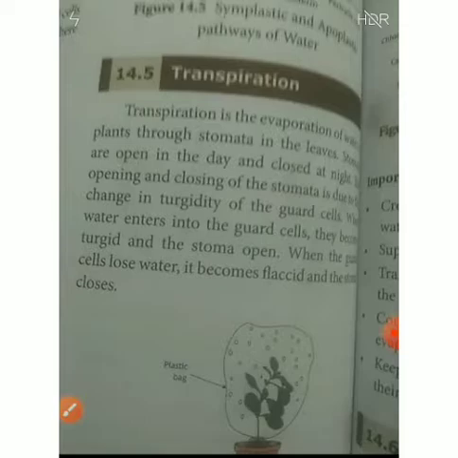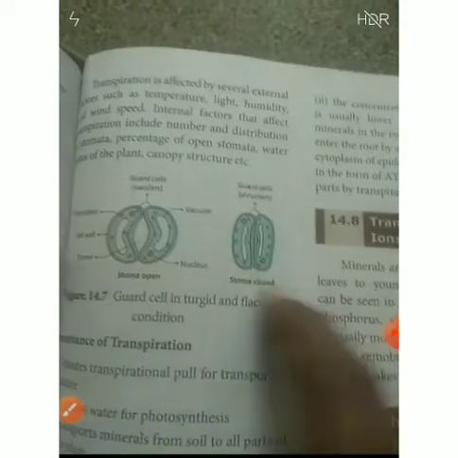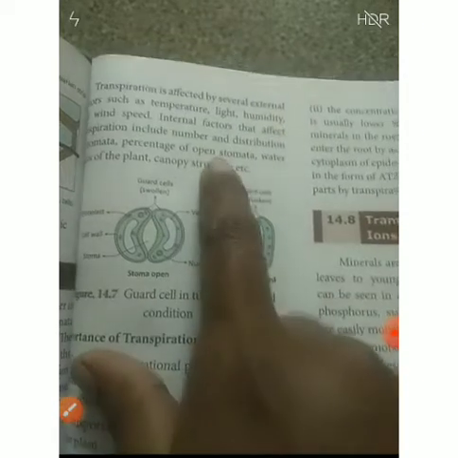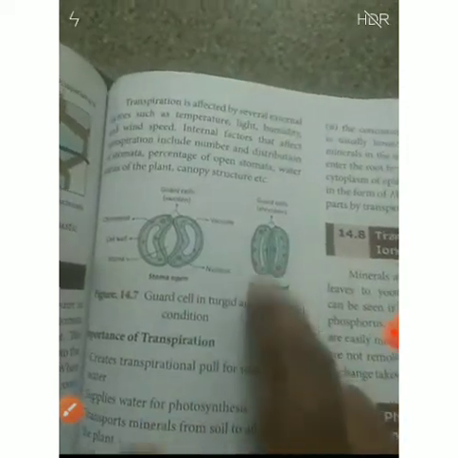And the stomata will be closed. In this diagram you see how the stomata will be open and how the stomata will be closed. The guard cells will be swollen, so after that the stomata will be open. The water molecules move outside, evaporating outside. Then the guard cells will be closed and the stomata will also be closed. By this method transpiration takes place.